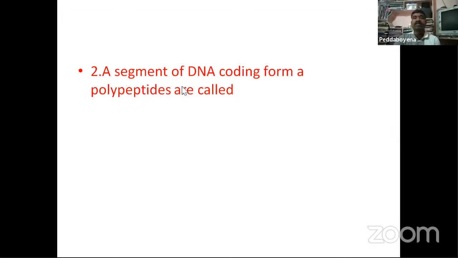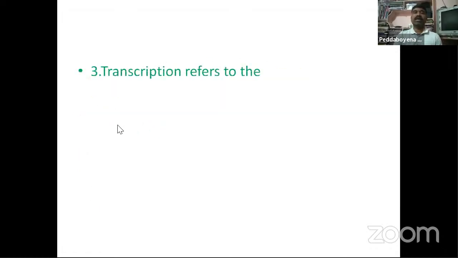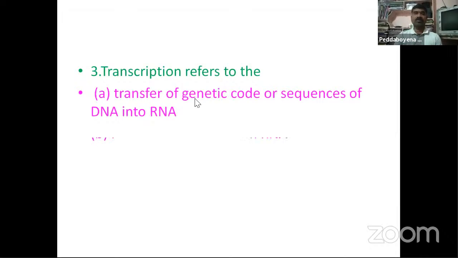Next, a segment of DNA coding for a polypeptide is called what? Cistrons, transposons, exons or introns. We already know that a segment of DNA coding for a polypeptide is the cistron. So the answer is A.